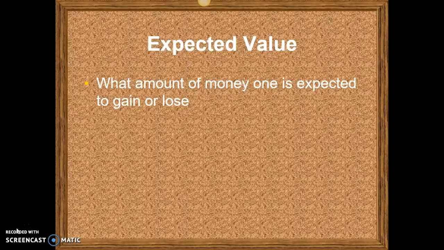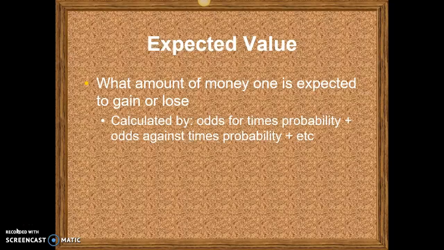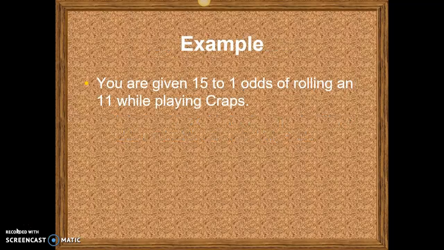Expected value is the amount of money one is expected to either gain or lose while playing the game. In terms of Las Vegas, everybody is hopefully expecting to lose, and when they win, they're happy about that, because the expectation should be that you lose. When you calculate it, you calculate the odds for times the probability, and then the odds against times the probability, and so on. It'll make more sense once we get to this first example.